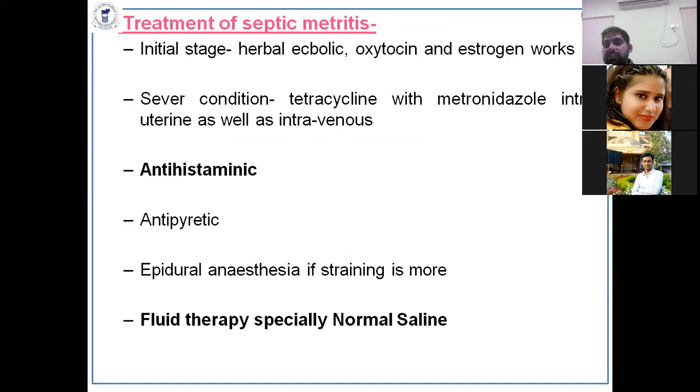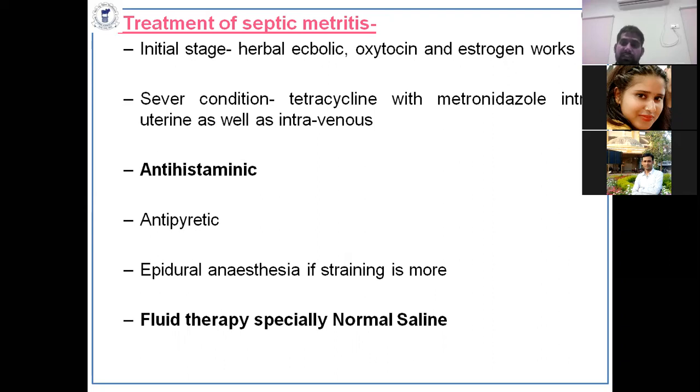In severe cases, metronidazole with oxytetracycline, intrauterine and also parenteral. Normal saline solution and metronidazole will lead to removal of toxic substances from the blood, and that will help cope with that type of case.